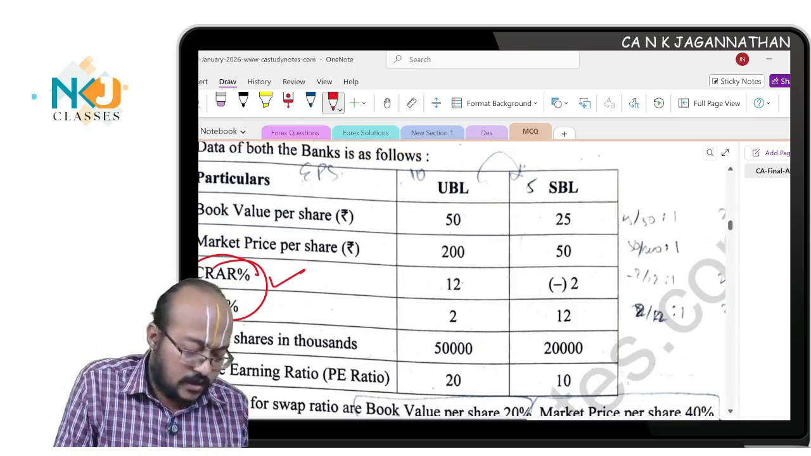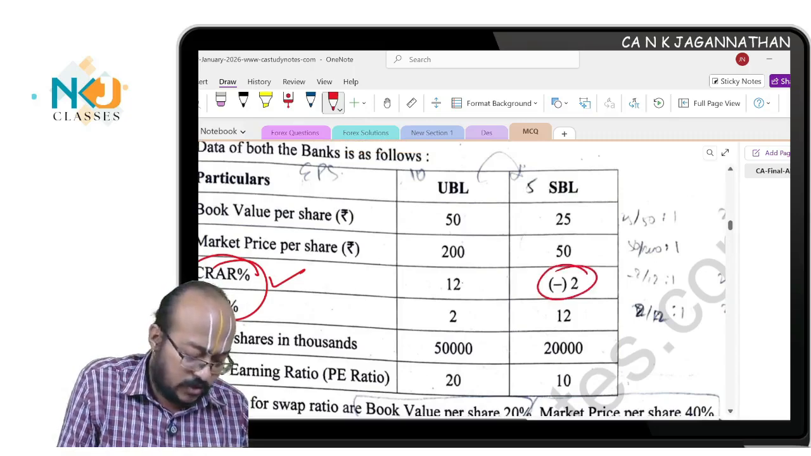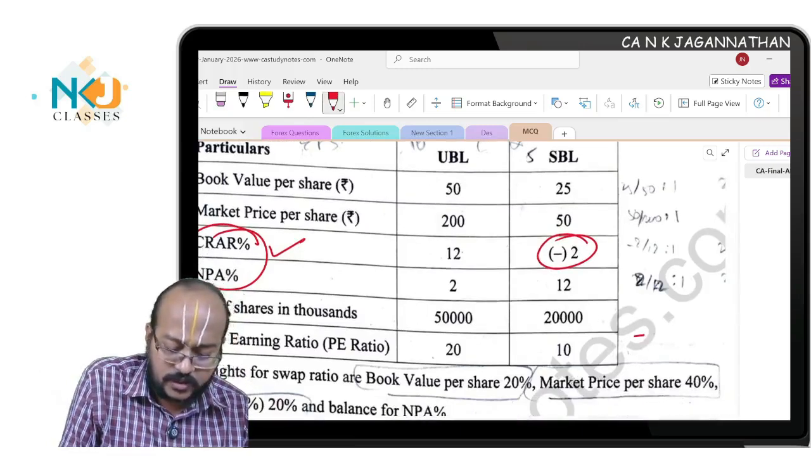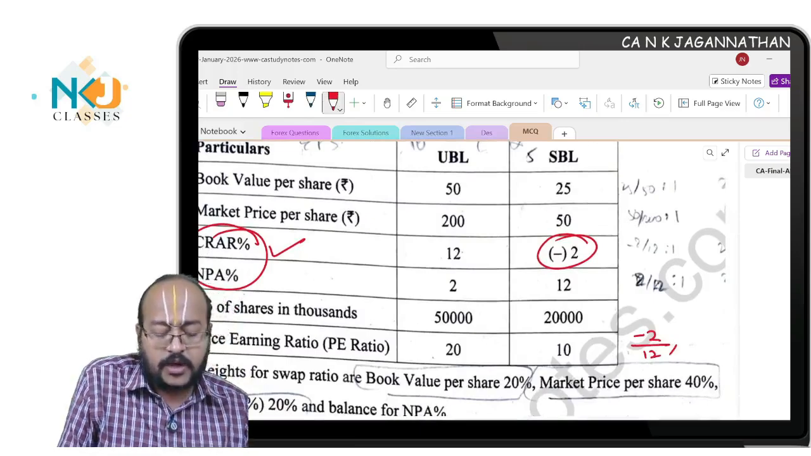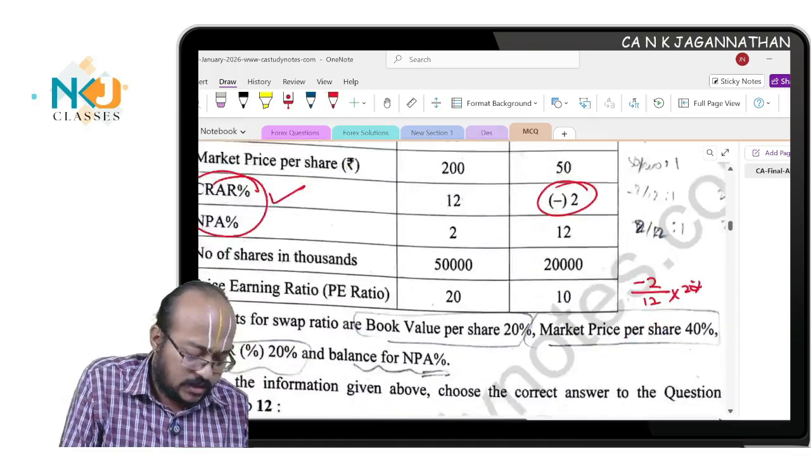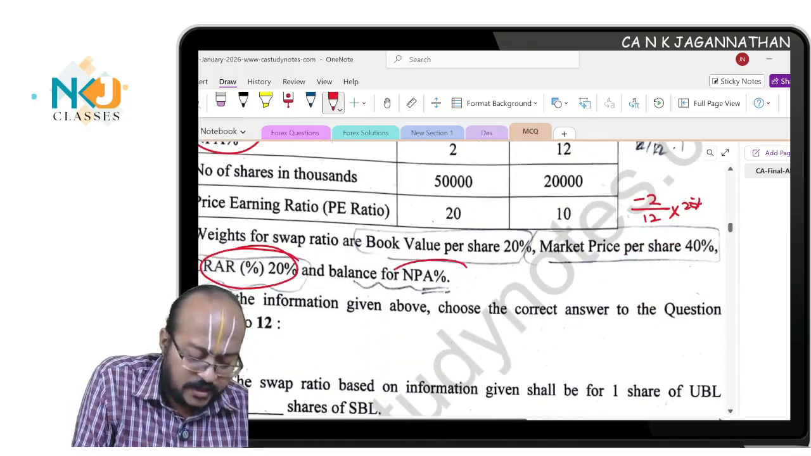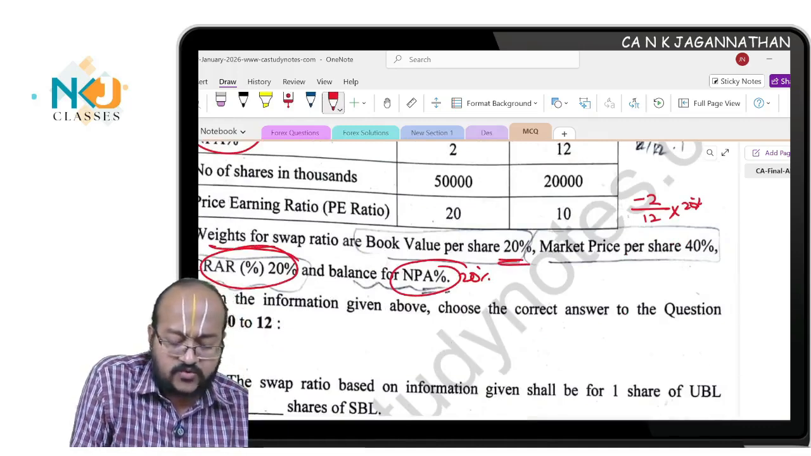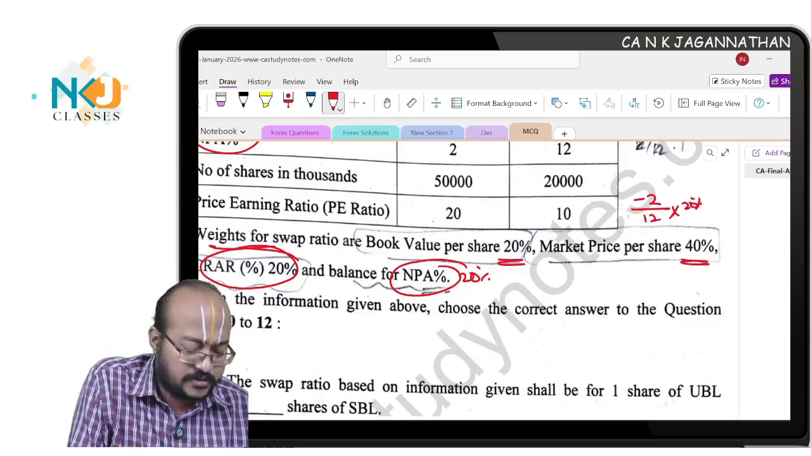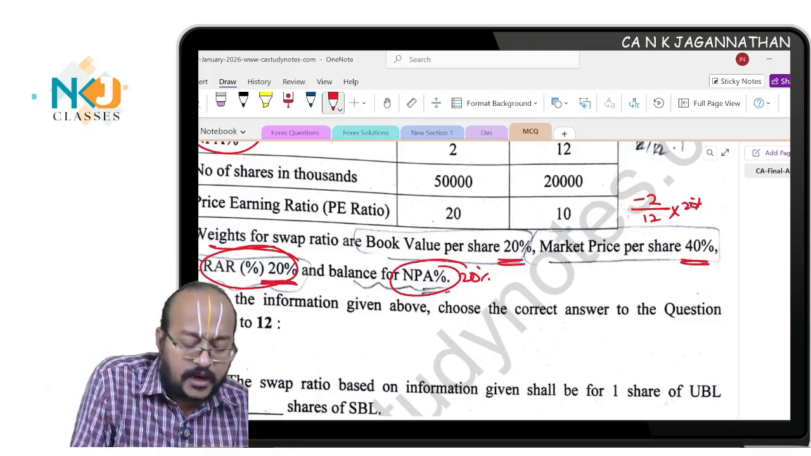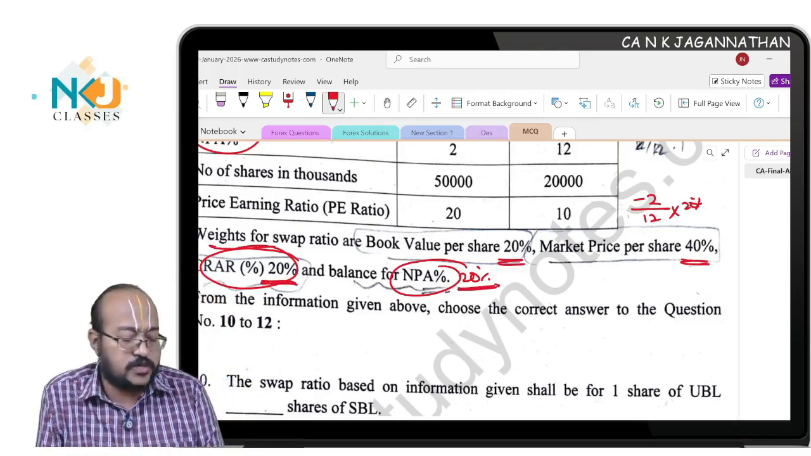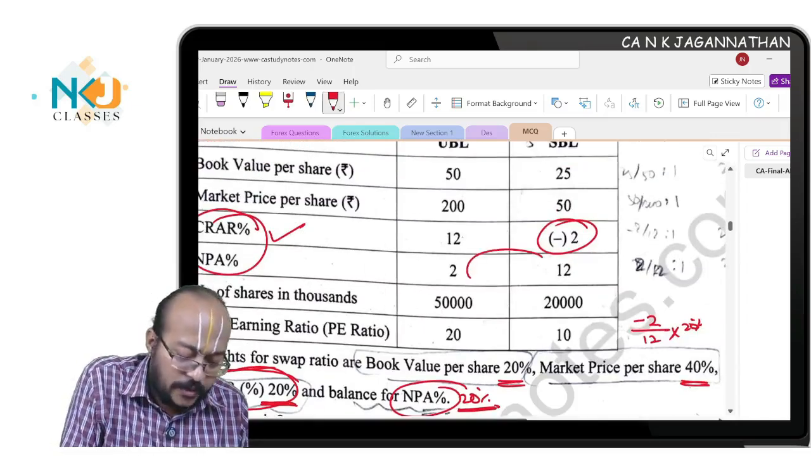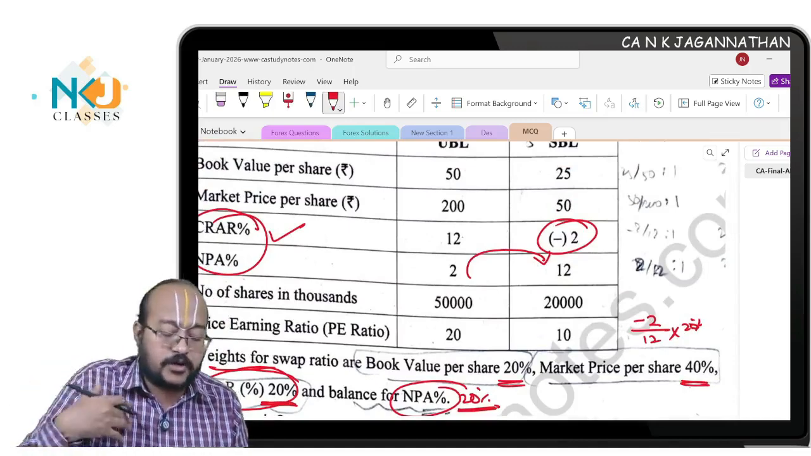the ditto same question. Here what happens, the CRAR is negative. So here it is minus 2 by 12, into 20%, because here the CRAR weightage is 20% and the NPA weightage balance is also 20%. If you see, the weightage for this swap ratio is given as 20%, 40%, which means already 60% gone. 60%, 20% CRAR and the balance 20% will be the NPA ratio, which means equal proportion. So minus 2 by 12 and 2 by 12, NPA will be calculated like this. So not favorable now.